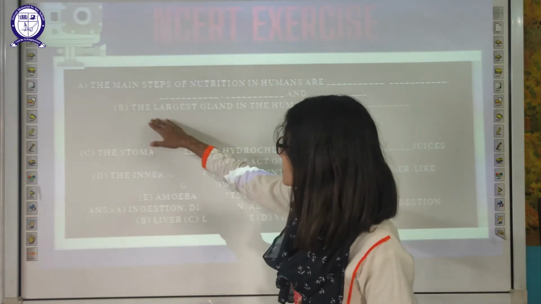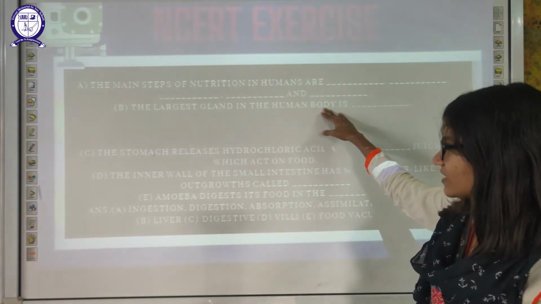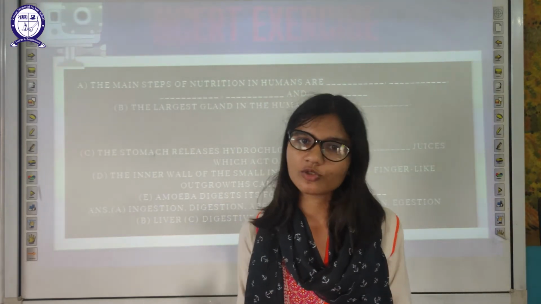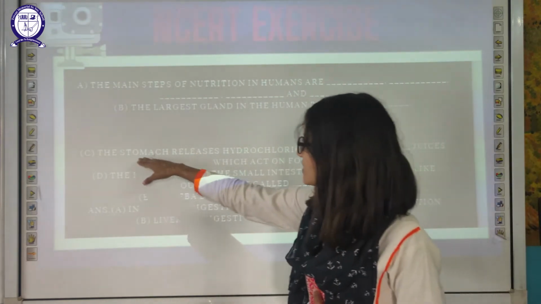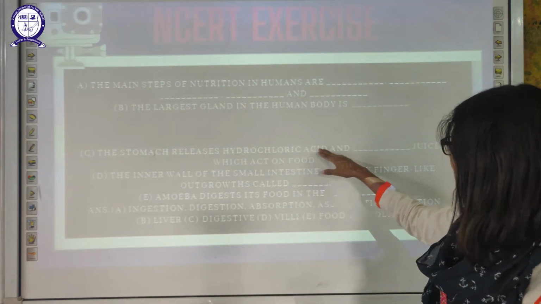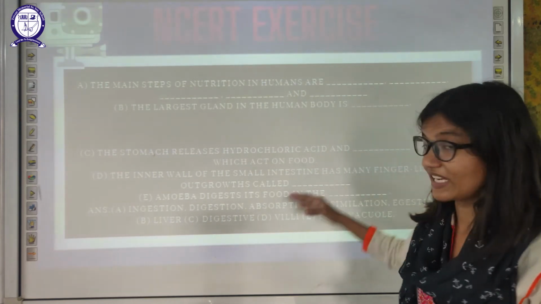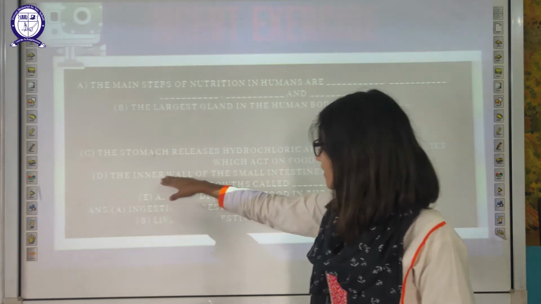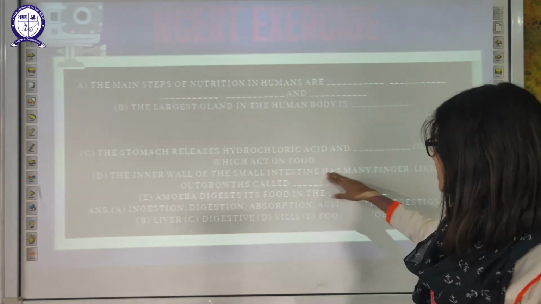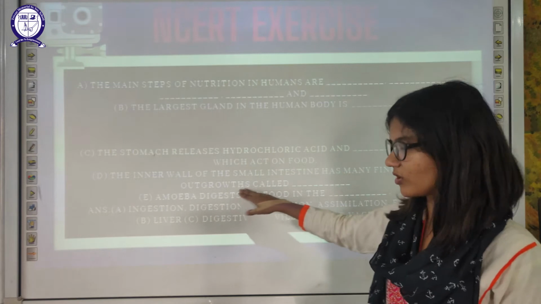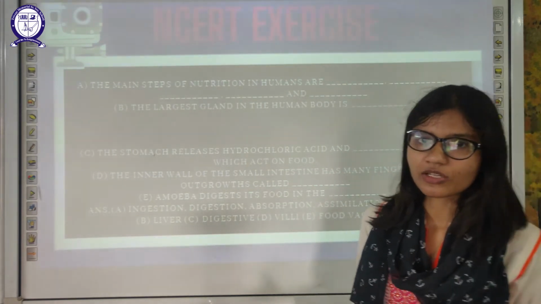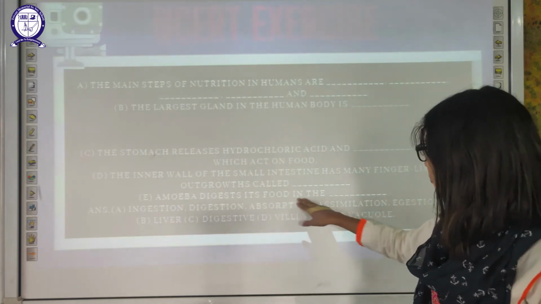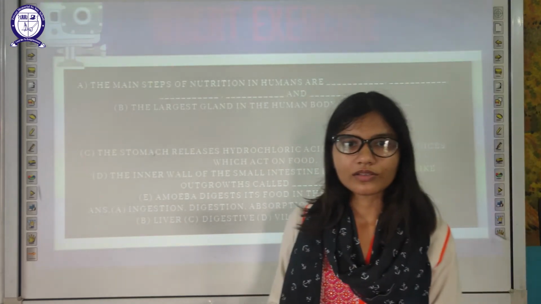Next, the largest gland in the human body is, which I have told you, the liver. Liver is the largest gland. Third, the stomach releases hydrochloric acid and dash juices, digestive juices. The inner wall of the small intestine has many finger-like projections or outgrowths, which are known as villi. Last one is, amoeba digests the food in vacuoles.